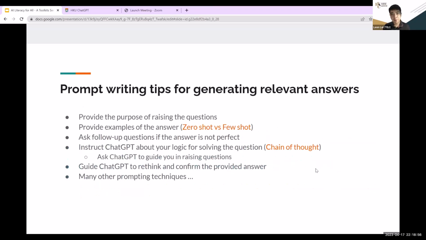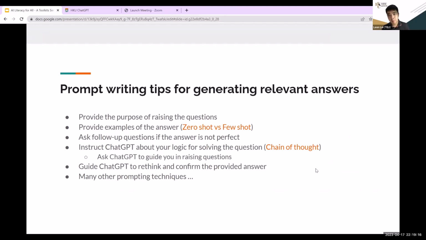I believe all of you may want to write something or ask the system to generate something more relevant. Are there some tips? Here are some of the tips. So first of all, define the role and purpose. Let the system know what you want it for, and then it will provide more relevant answers. So the purpose and the role.